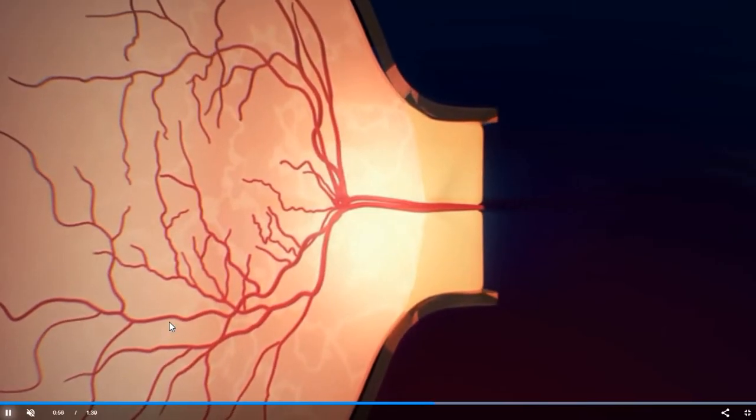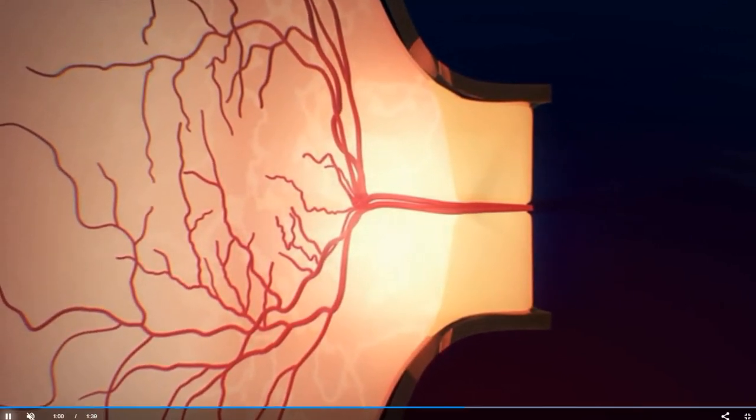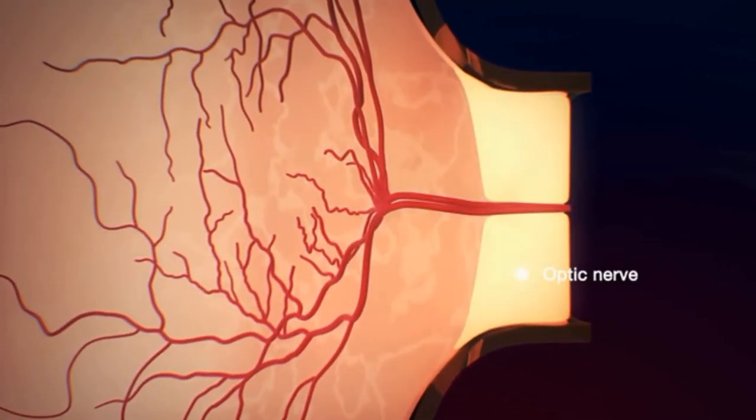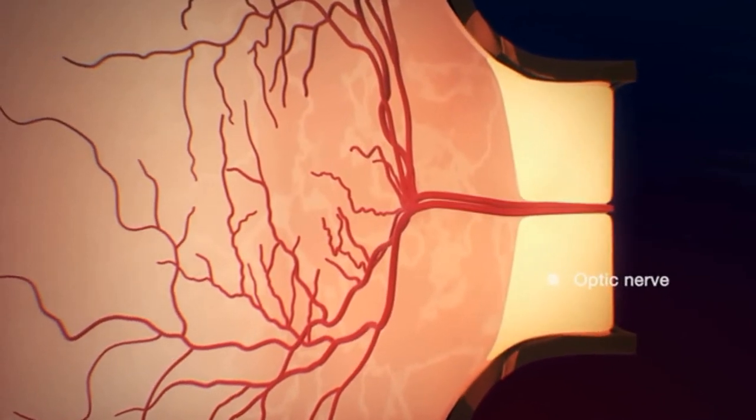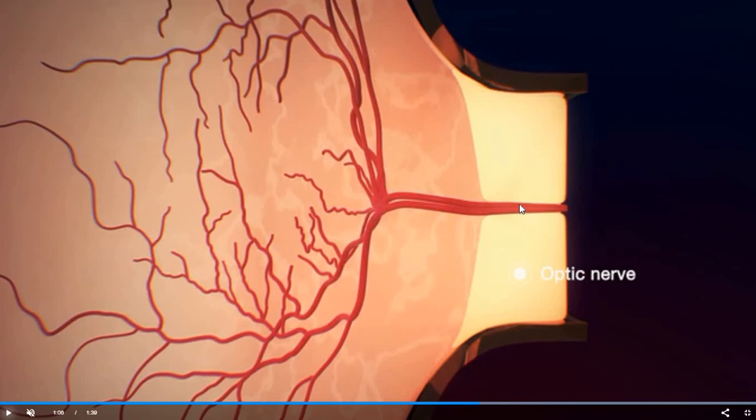Then later when the image falls on the retina, that image will be forwarded to the next part, that is, to the optic nerve. The optic nerve is a connection between the brain and the eye. The nerve which is traveling from the eye to the brain is called the optic nerve. The signal received by the brain will be analyzed and helps in the identification of the image.